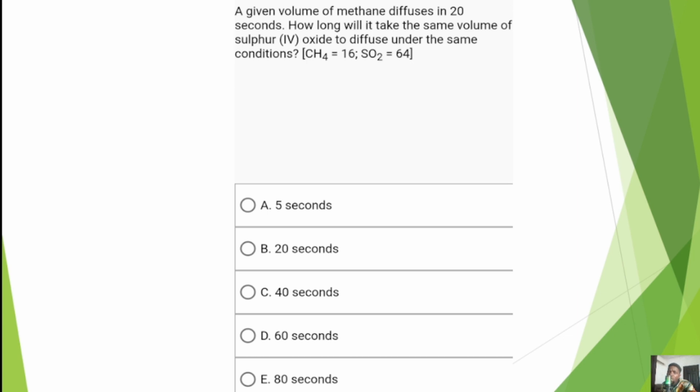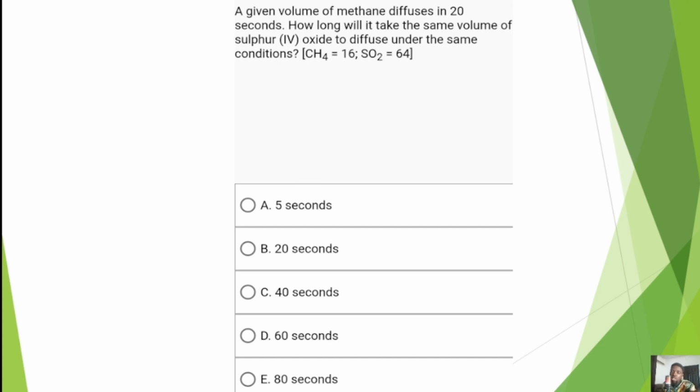If you are asked how fast, it means rate; how long implies time. So don't mix the two. When you're asked how fast, it means what is the rate. But when you're asked how long, it means time. So whenever you're asked time, first check if the volume is the same for both of the gases. You have a straightforward way to solve it using that formula, time is directly proportional to root RMM, and you have your answer.